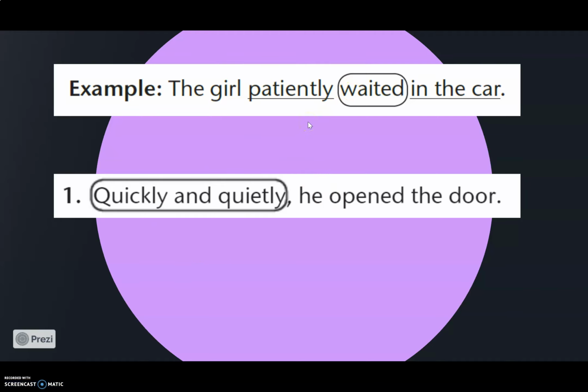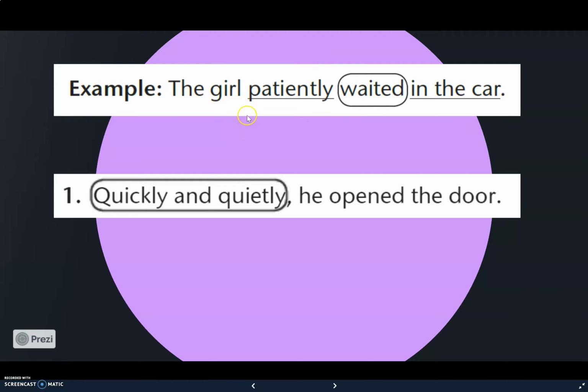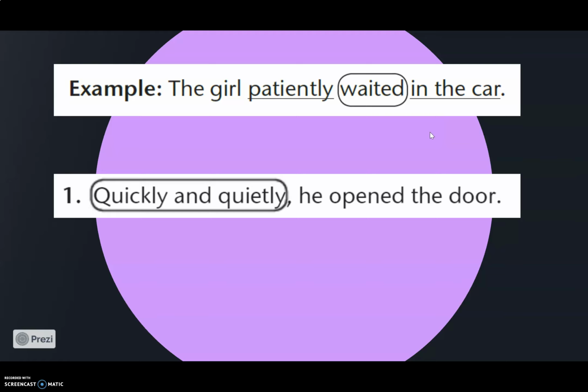If you would like to recognize and understand the adverb in a sentence or question or any statement quickly, you can put in your mind three questions. You can use how, when, where to find out the adverb in the sentence. For example, how did the girl wait in the car? Patiently. Okay, where did the girl wait patiently? In the car. And also we can use when. Sometimes we have a sentence with time.